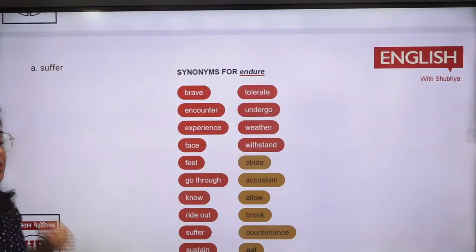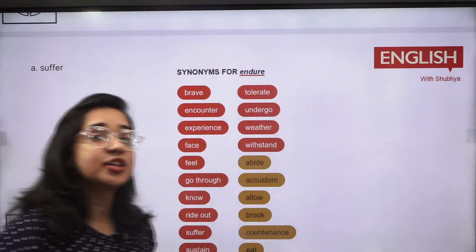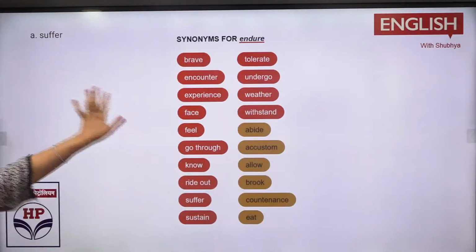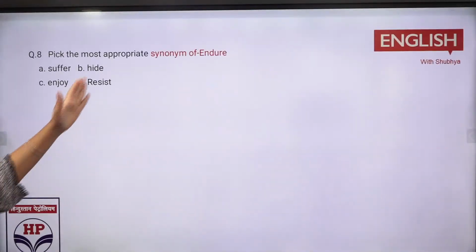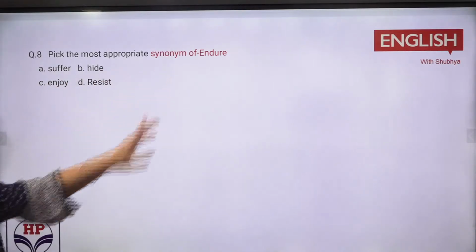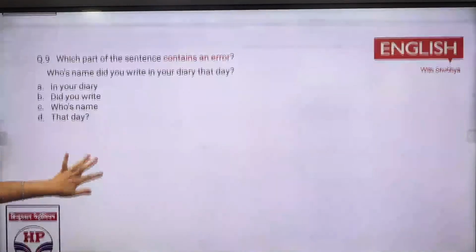Endure मतलब tolerate, suffer करना. कि मैं ये चीज को सह सकती हूँ. I already told you, endure means suffering, that I can bear it out. So that is the meaning of endure. And other words are hide, enjoy, resist. Resist होता है मना करना. So you have to tell the synonym of it. Do the next one now.